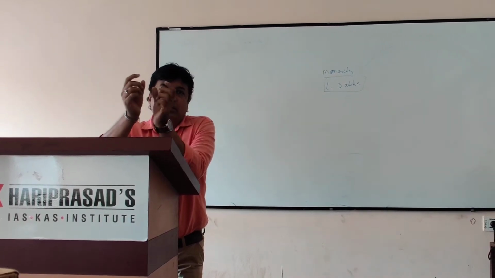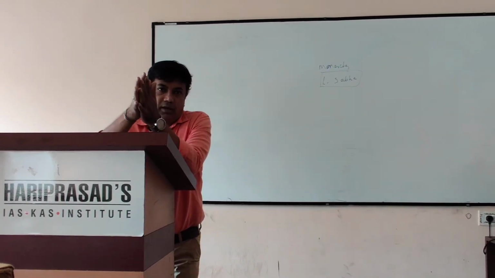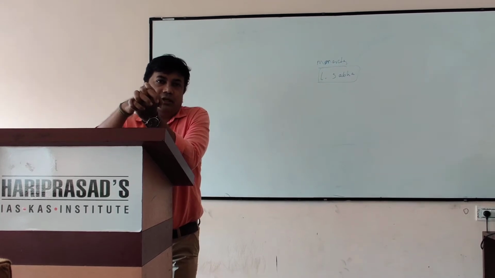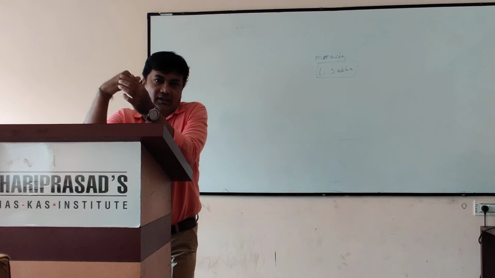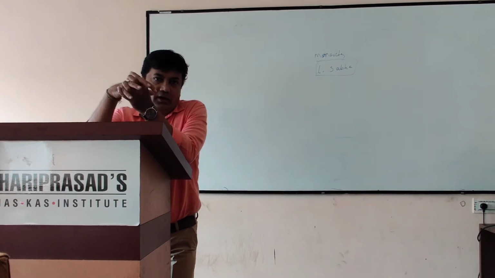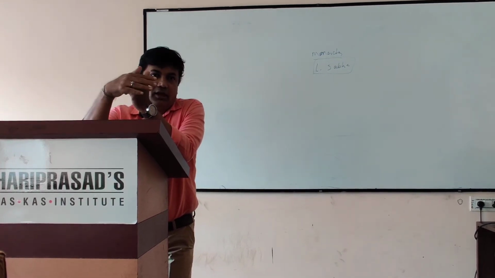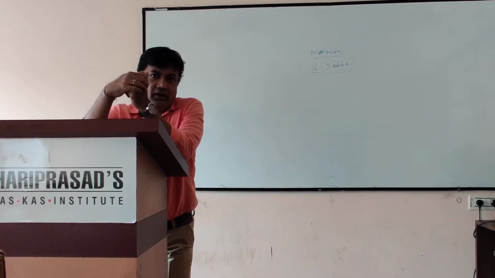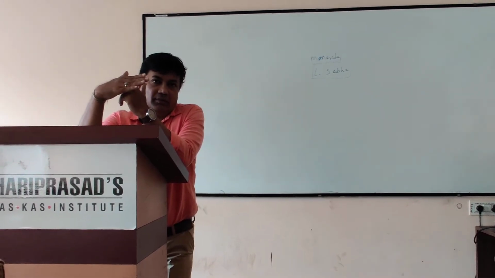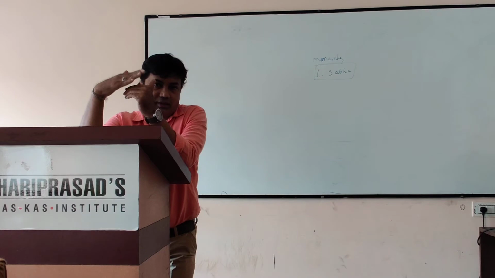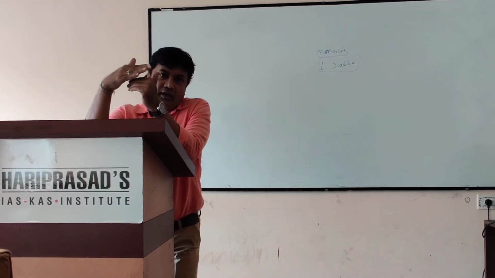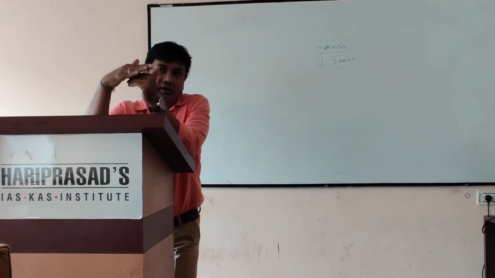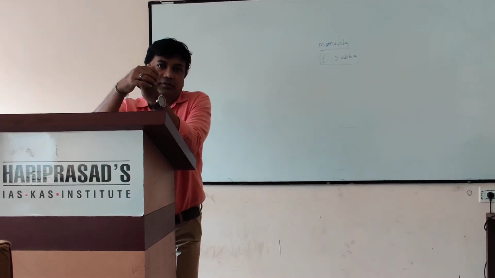So both Rajya Sabha and Lok Sabha consist of representatives of the people. The minister, who is a part of the executive, comes to the parliament and presents the bill in front of the people's representatives. Indirectly, he is presenting the bill in front of the people themselves.